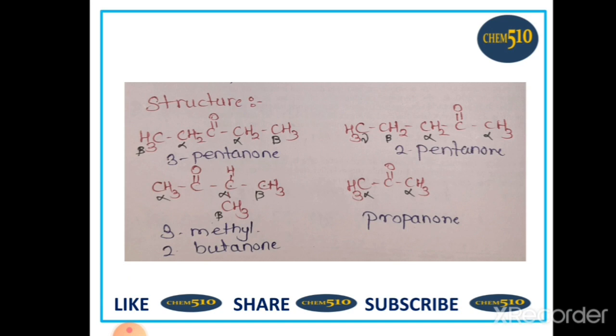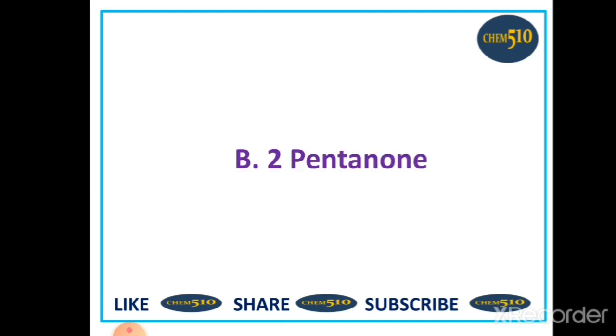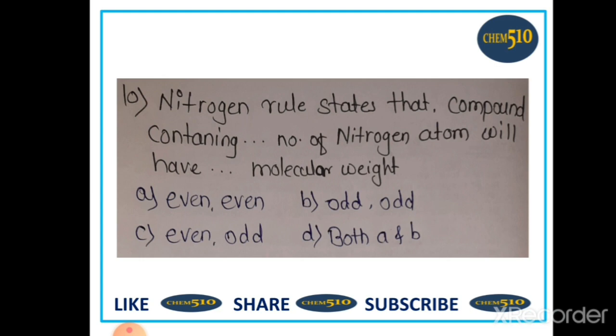You can see 3-pentanone does not have gamma hydrogen, 2-pentanone has gamma hydrogen, so McLafferty rearrangement takes place in 2-pentanone. 3-methyl-2-butanone does not have gamma hydrogen, and propanone does not have gamma hydrogen, so option B is correct, which is 2-pentanone.